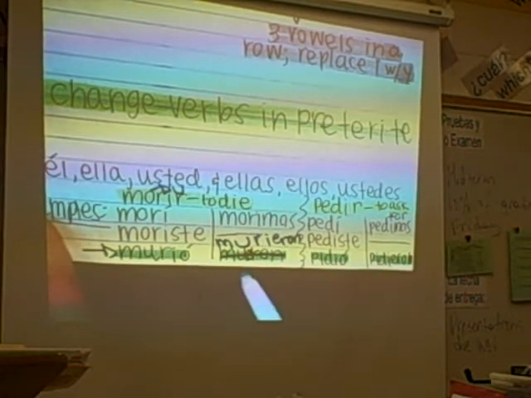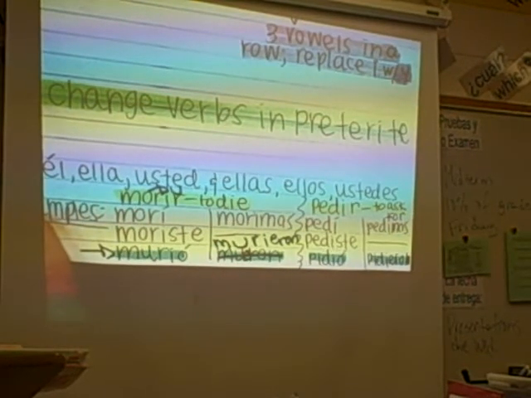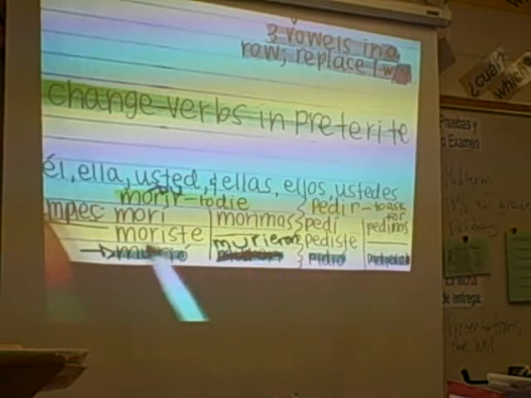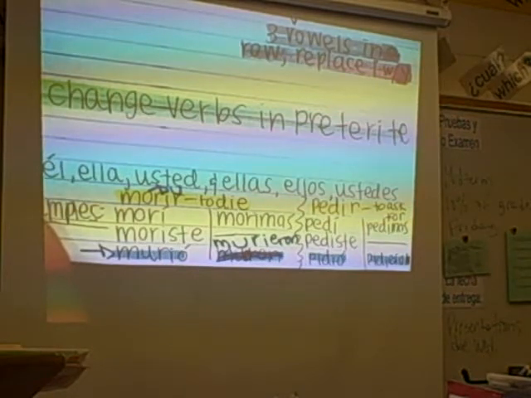Okay, so be careful not to confuse what this verb does in the present tense, which is a UE change, with what it does in the preterite or past tense. So O to U on the bottom 2, and then E to I on the bottom 2 for those. So they're still stem changers, just stem changes instead of being in the boot in the present, they're now in the basement in the preterite.